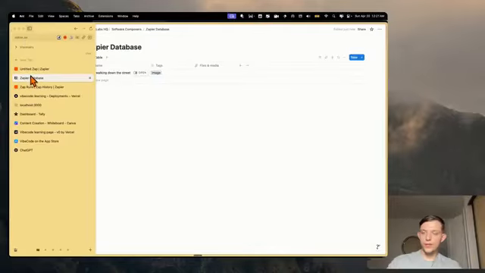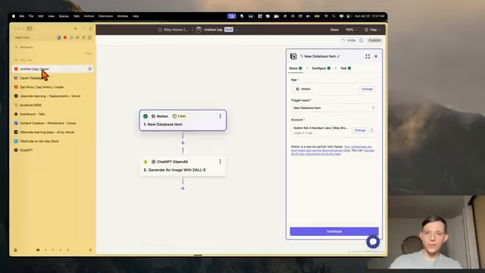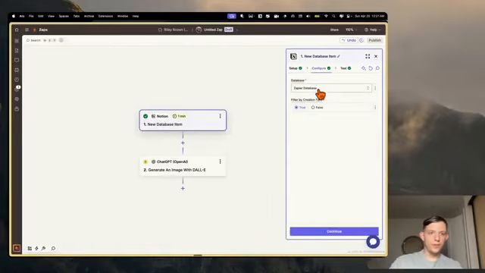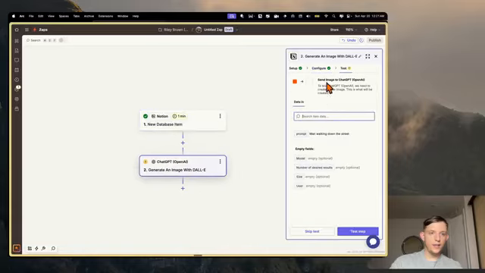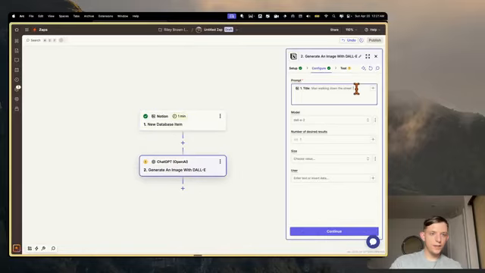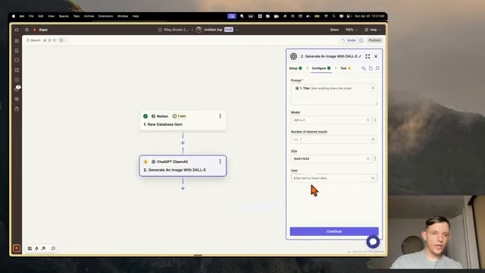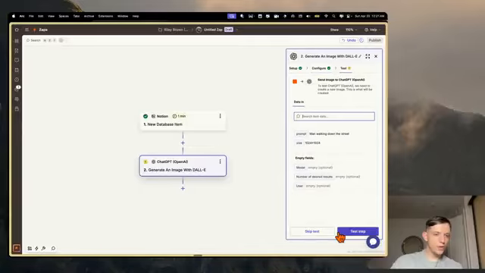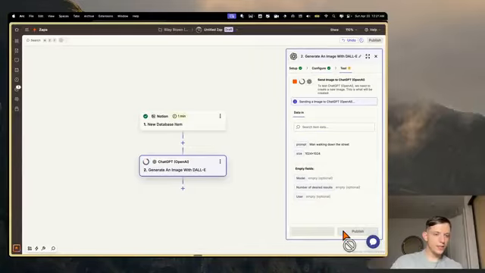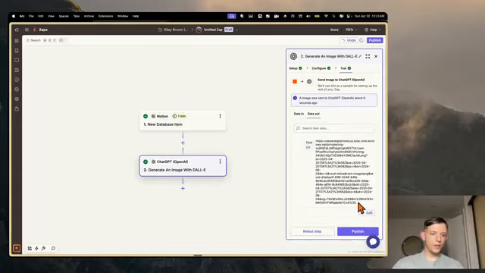So we can go to Zapier, and we are now sending the title right here. So DALL-E 2, number of results. Let's just do 1 for now. Size, oh yeah, let's do 1024 by 1024. User, I'm not sure we need that. Let's test this step. Okay, so it just finished loading, and it gave us this URL,